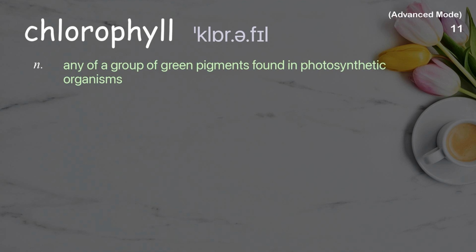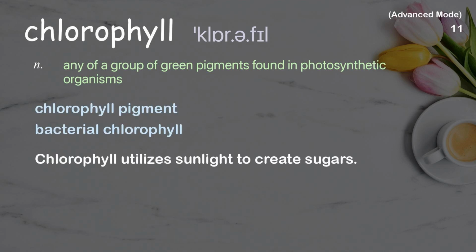Chlorophyll. Any of a group of green pigments found in photosynthetic organisms. Examples: Chlorophyll pigment, bacterial chlorophyll. Chlorophyll utilizes sunlight to create sugars.